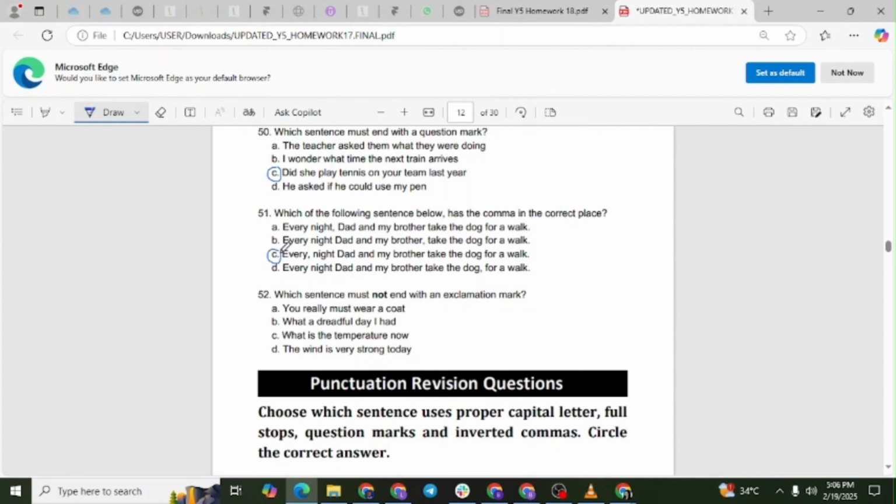Every night, Dad and my brother take the dog for a walk. Correctly places a comma before the phrase for a walk, which adds clarity.